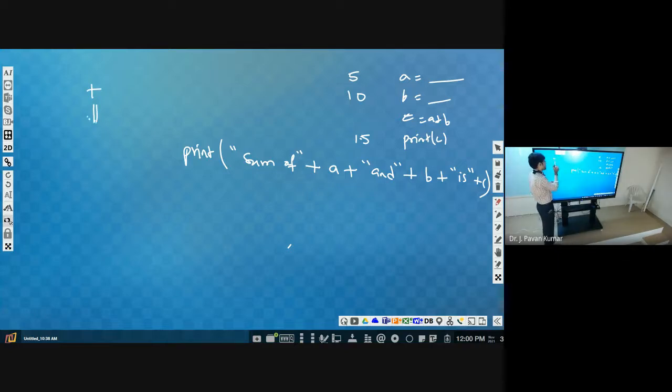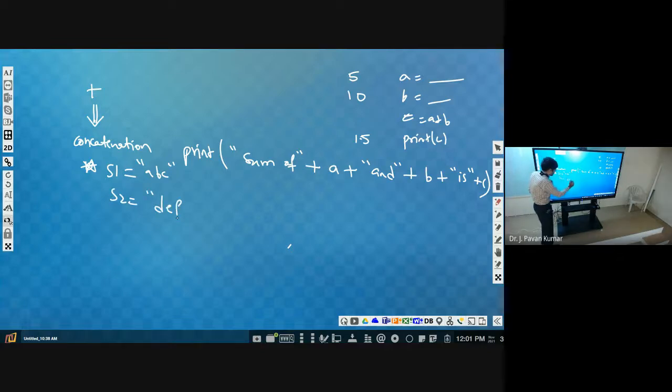Plus is considered to be the concatenation operator. Concatenation is nothing but appending. Suppose we have a string S1. Let us consider we have S1 as ABC and S2 as DEF, and I can directly assign S3 is equal to S1 plus S2.